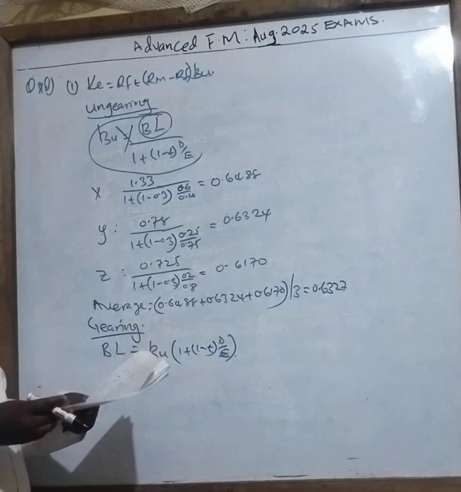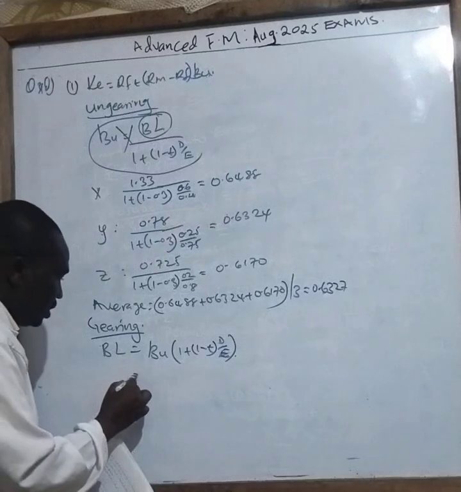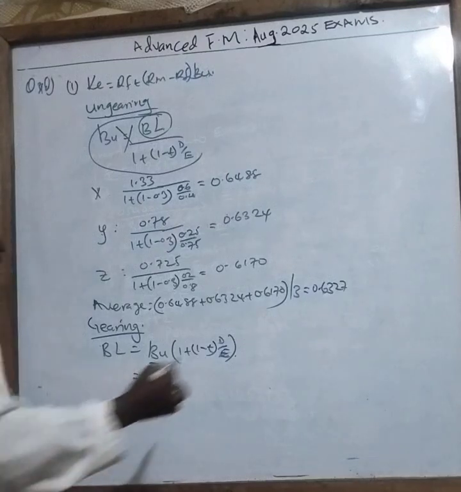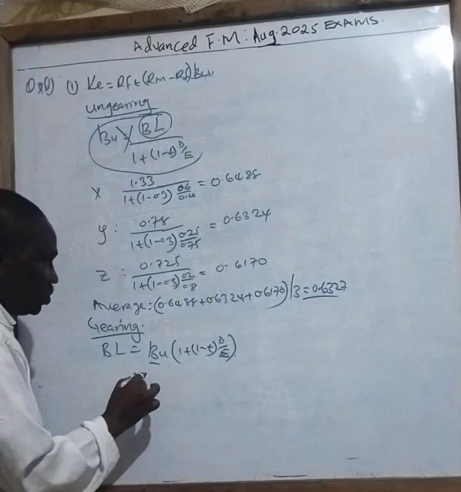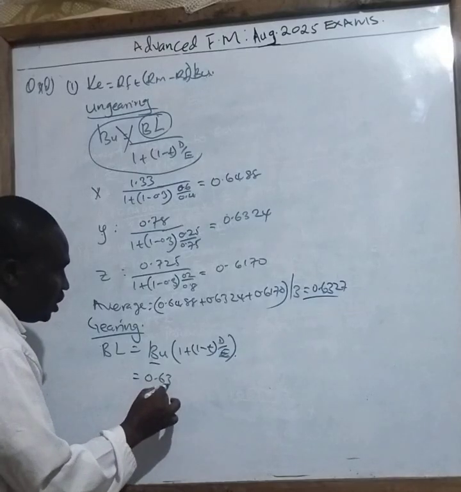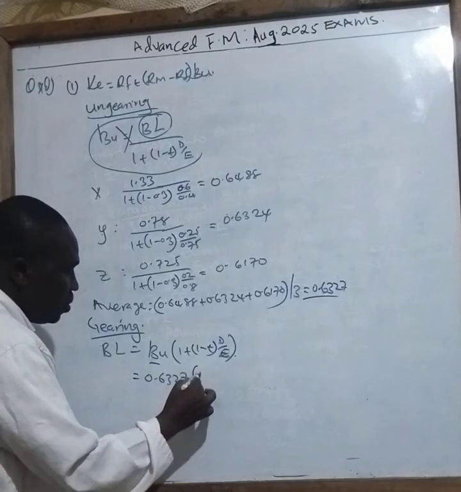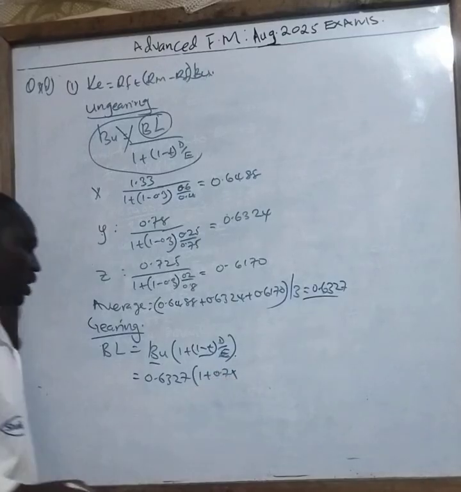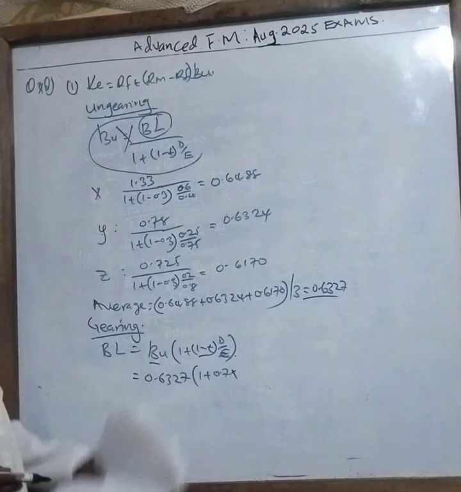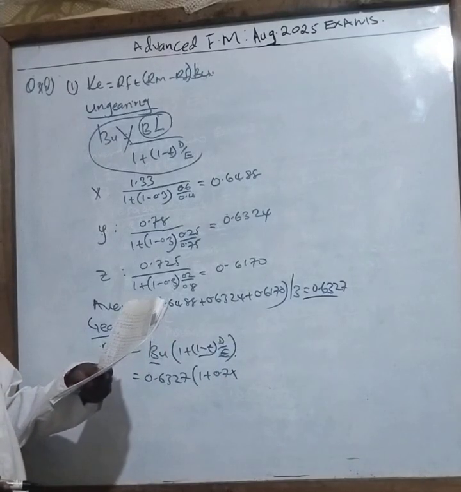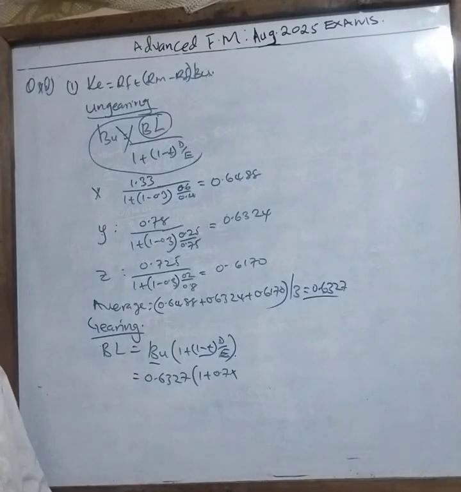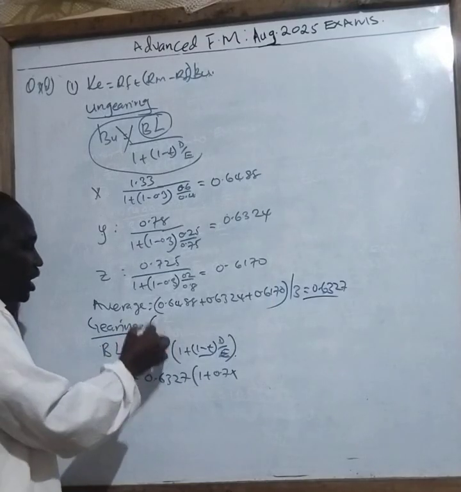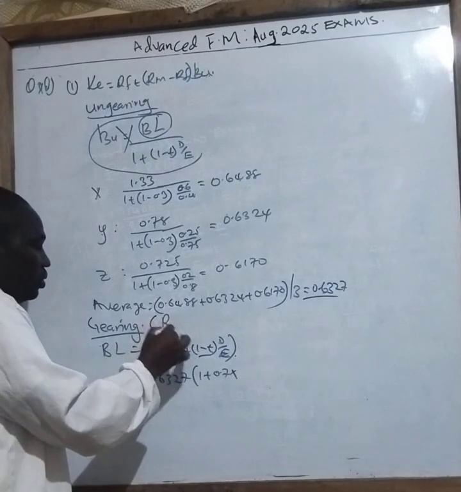Now, class, once I do this one, my work is very easy. Do I have the beta ungeared? Yes, I have it already here. So it is 0.6327 into 1 plus 0.7 times. I'm gearing now to find out the value for Reno.